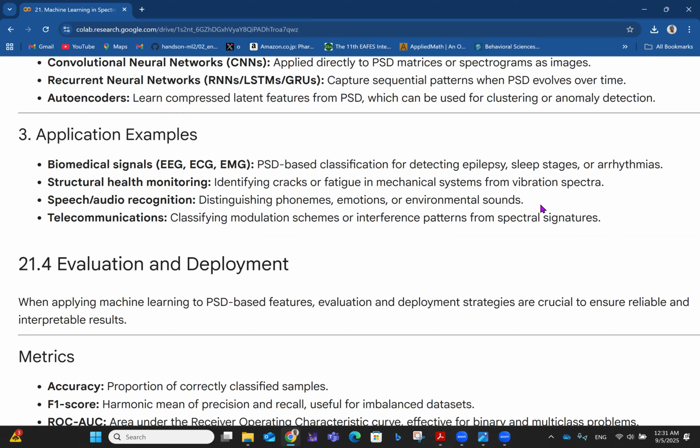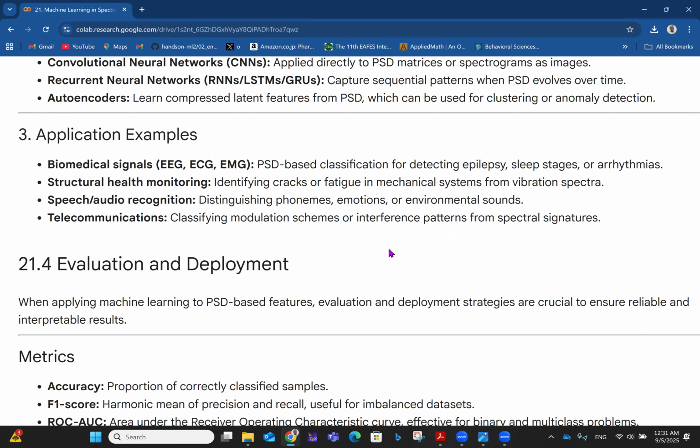Of course, as we speak, we make sounds, like in a language like Xhosa, where they have that kind of clicking thing. So this can become useful there or in every other language too. Like, where you get to talk about fricatives and all of these kinds of things, labial sounds, fricative sounds, and everything. Then you talk about telecommunications, where you can classify modulation schemes or interference patterns from spectral signatures.